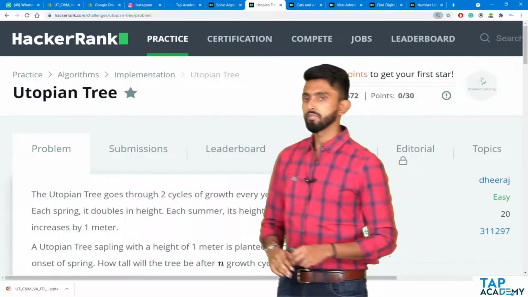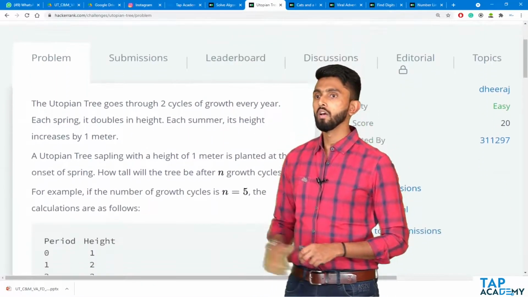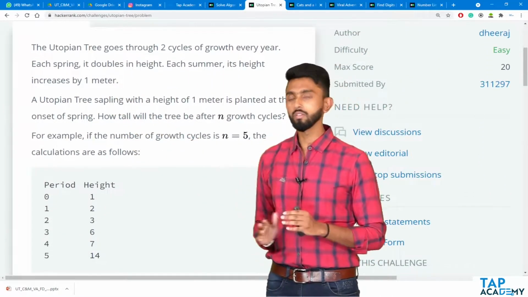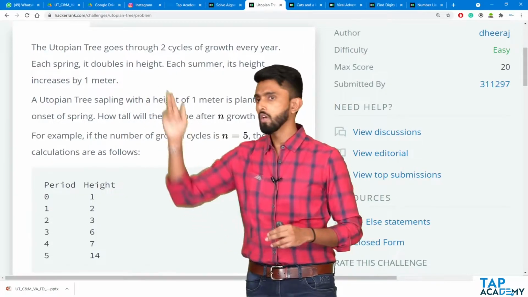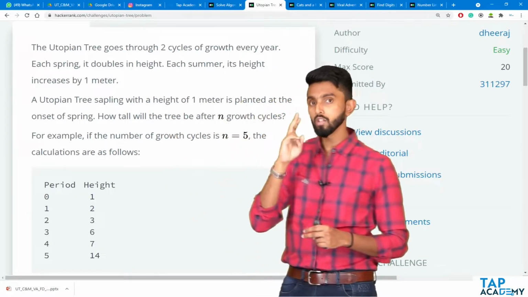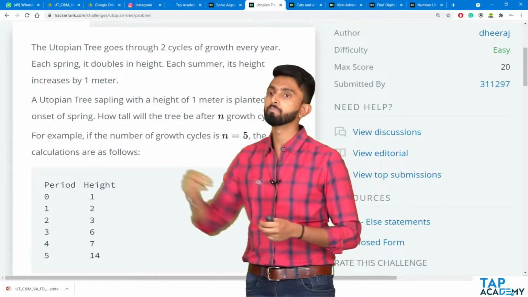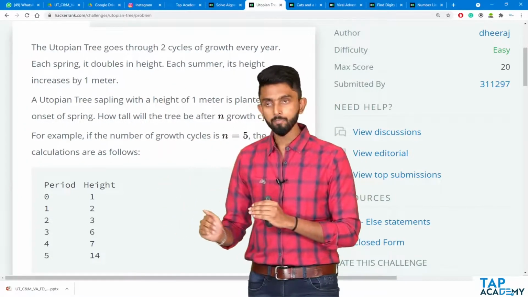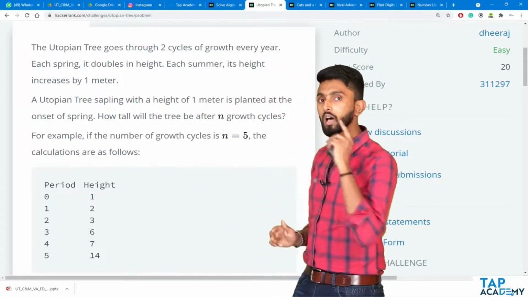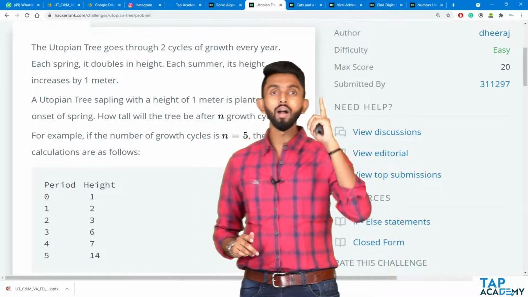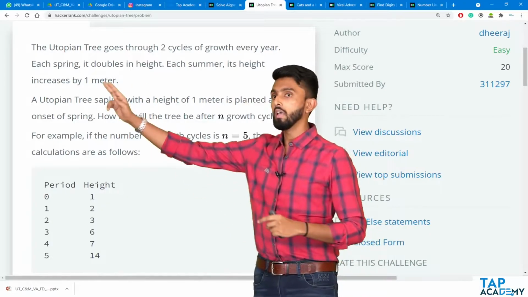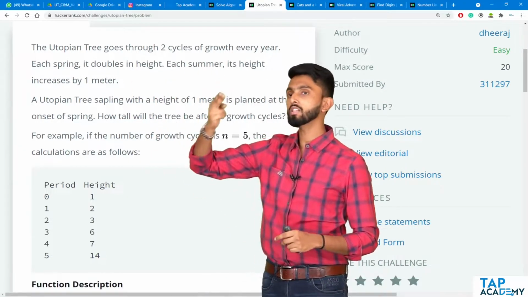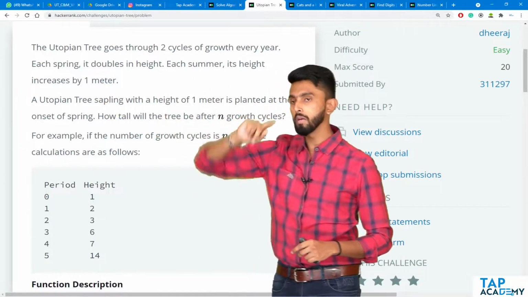Scroll down. The problem says a Utopian tree goes through 2 cycles of growth every year. Each spring, it doubles in height. Each summer, its height increases by 1 meter. So, each spring it doubles in height. Each summer, its height increases by 1 meter.